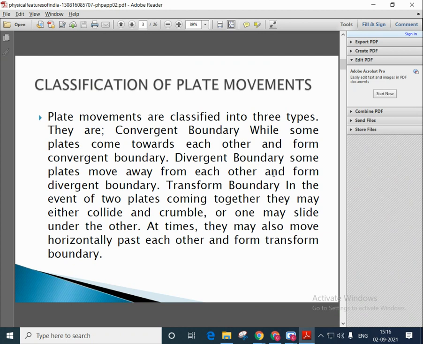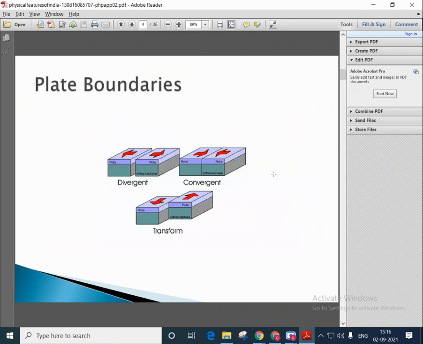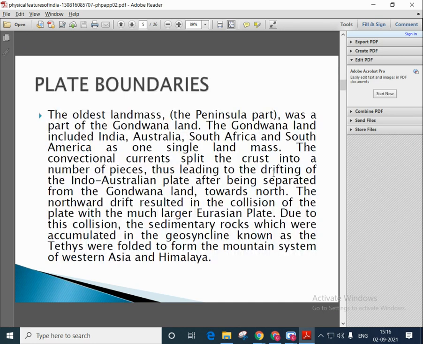Plate movements are classified into 3 types. Okay, you only need to know the main points, that is, plate movements are classified into 3 types: convergent boundary, divergent boundary, and transform boundary. So these are the 3 types of plate movements. So now this is divergent, convergent, and transform.